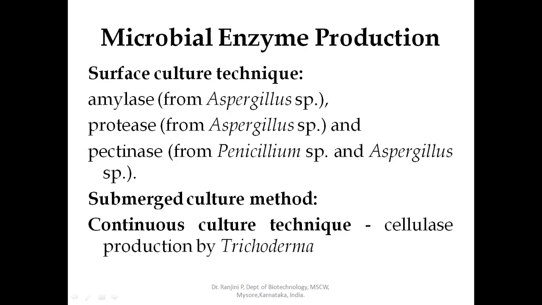So this surface culture technique is being used in the production of the amylase enzyme from Aspergillus species, protease again from Aspergillus, and pectinase from Penicillium and Aspergillus species. Continuous culture technique is used for cellulase production by the Trichoderma microorganism. In all this, they are concentrating more on the large scale production of the respective microbial enzyme.